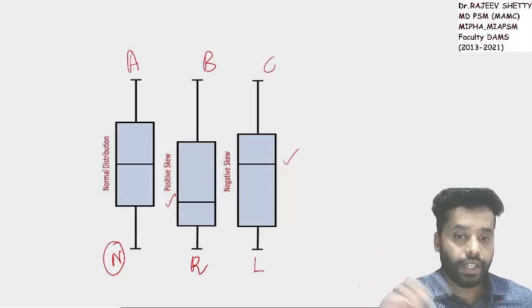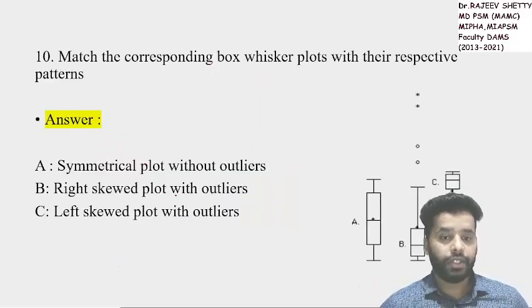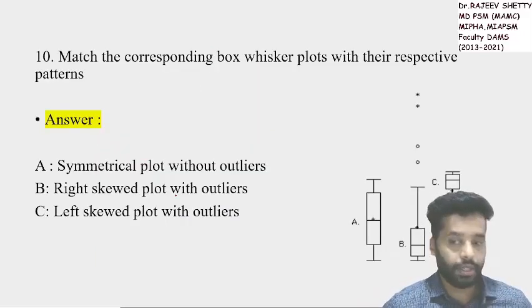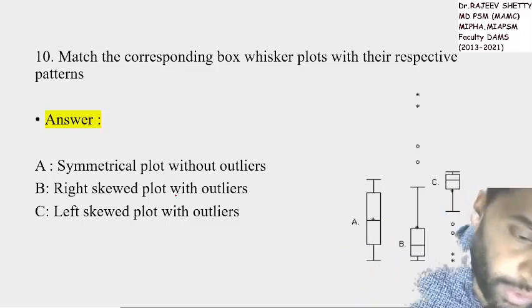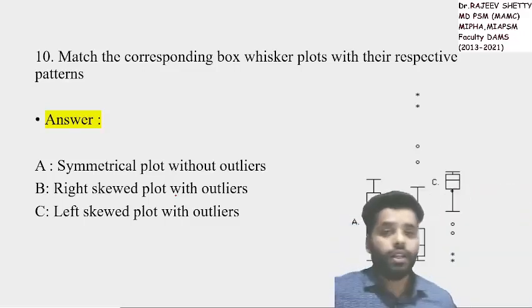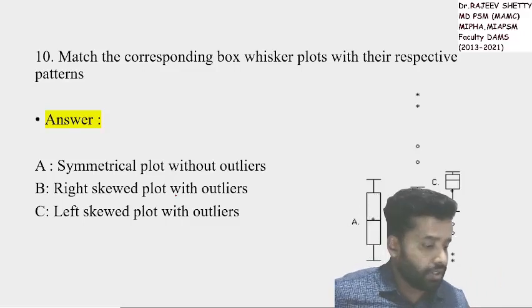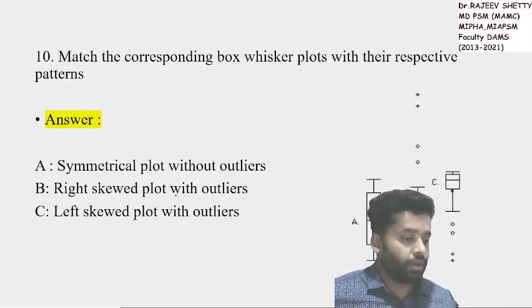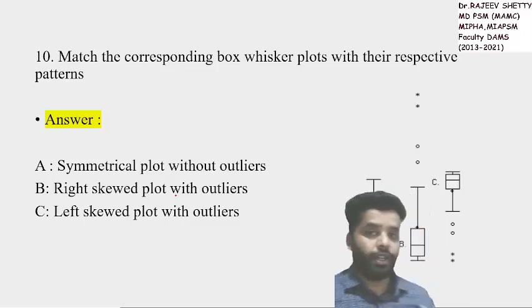So if this plot was given in the exam for you, what is plot A? I am showing the image for you. Plot A is symmetrical without outliers.